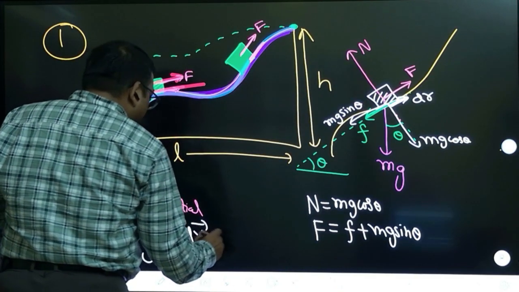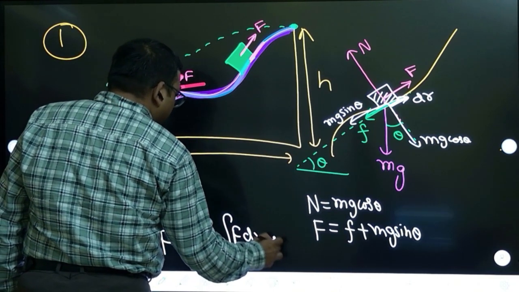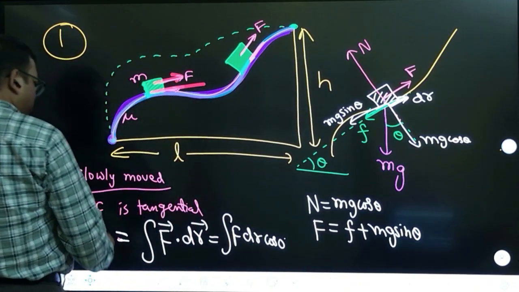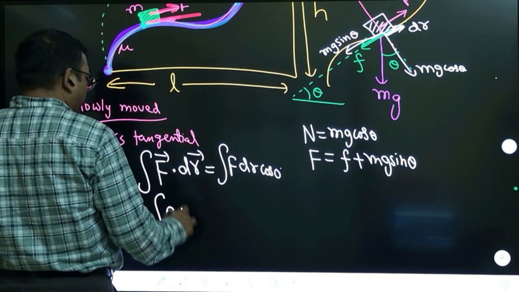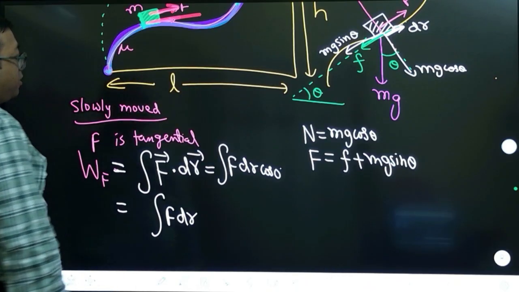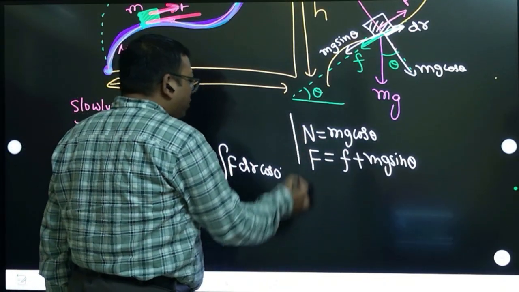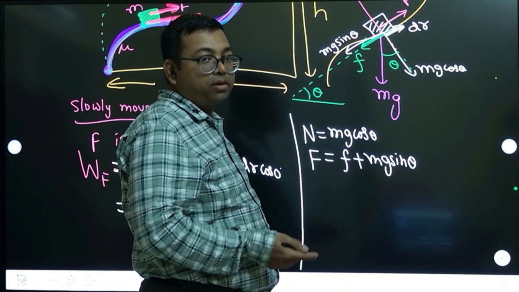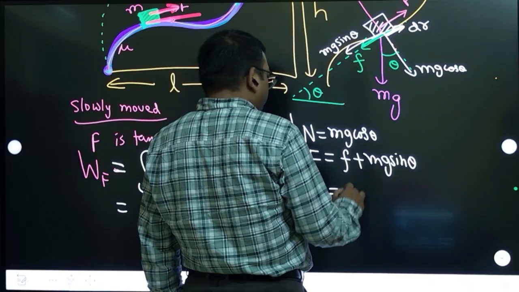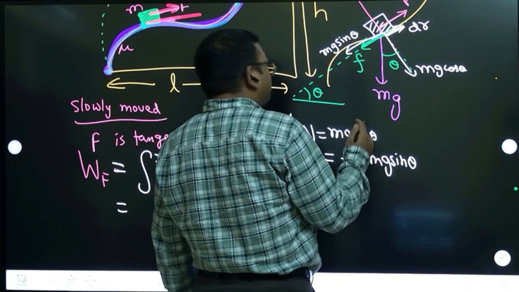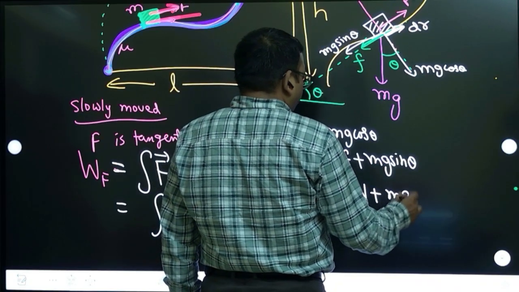So that means the angle between them is 0. So I can write F dr cos 0 degree, right? So then I can write this as F dr, since cos 0 is 1. So capital F we can substitute from here because it is balancing, but we also know that friction is mu times normal. Remember that law of friction. This is mu times normal because the body is sliding, so this is like kinetic friction, mu times normal, mg sin theta.